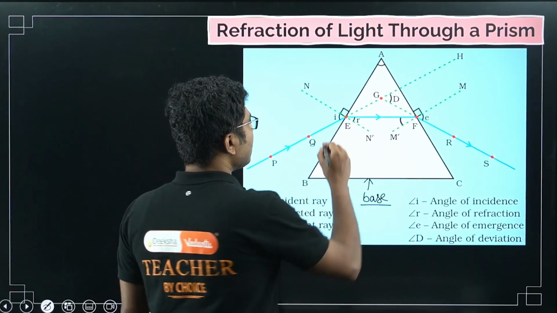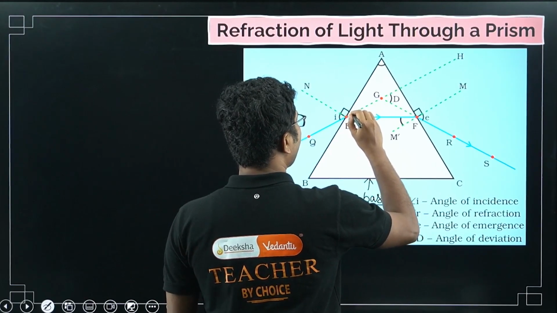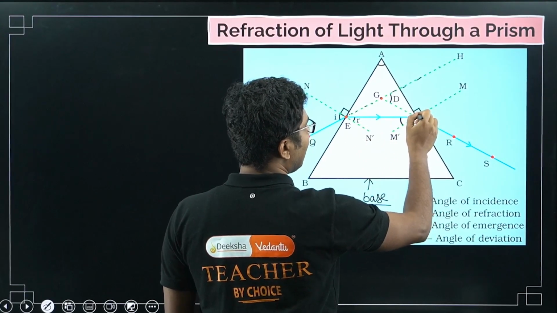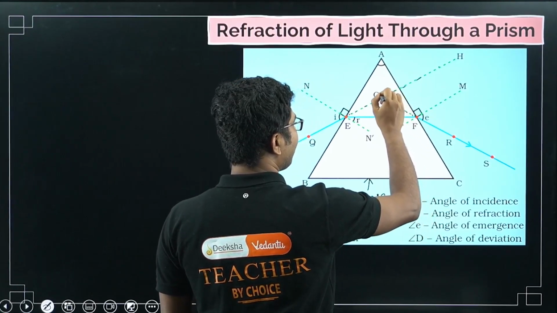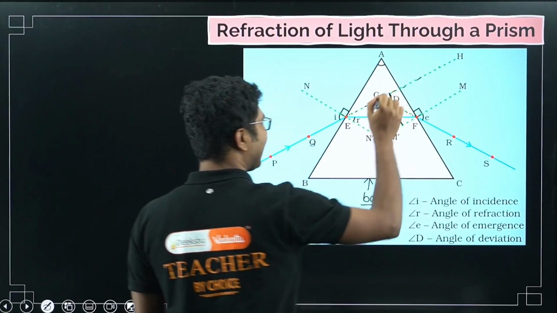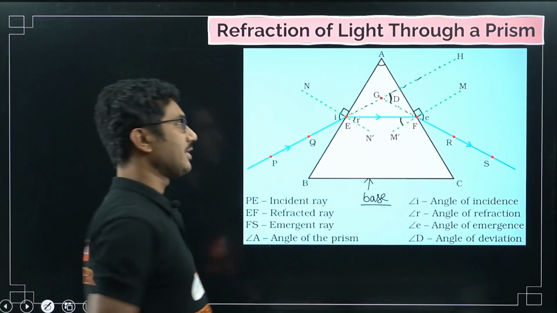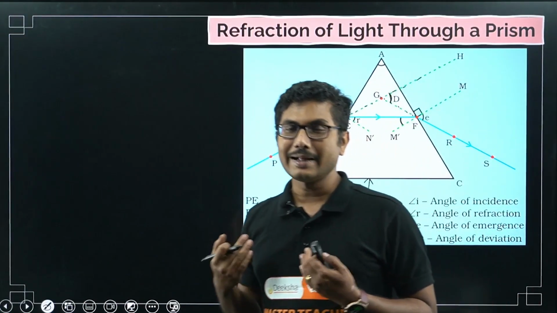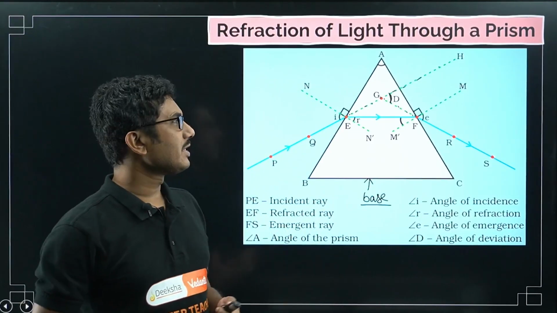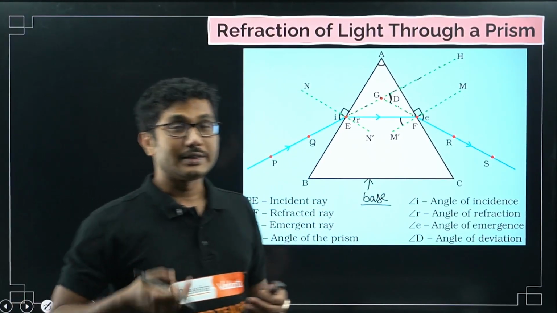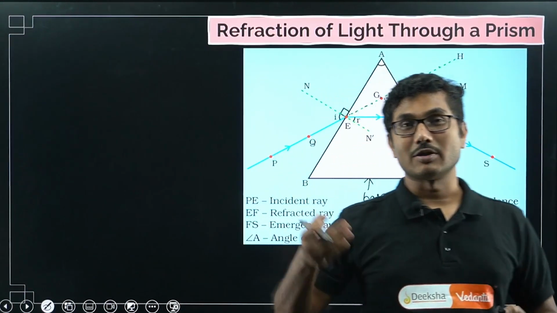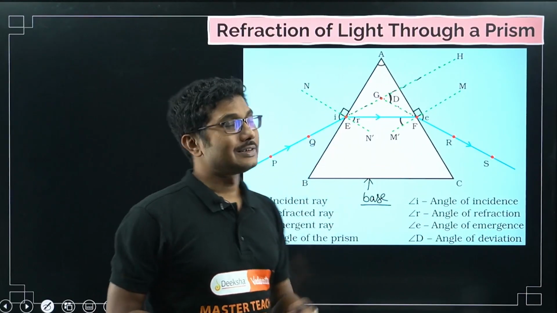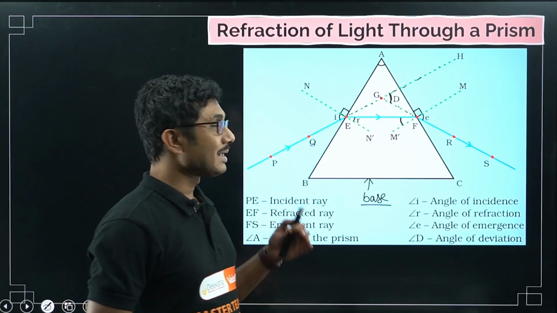Now if you extend the original path of the light, and if you trace the final path of the light, you can see that there is an angle. This angle is called the angle of deviation. As we know, the angle between the final path and the initial path is called the angle of deviation. We have learned this in the case of lenses and mirrors. Similarly, this is also true for a prism.